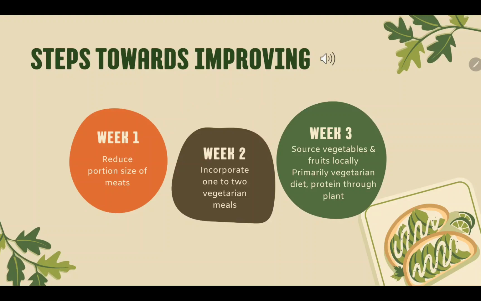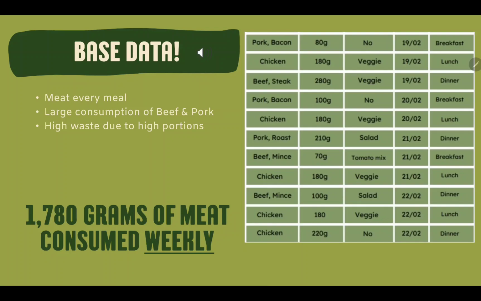So my steps towards improvement: week 1, I wanted to focus on reducing my portion sizes of my meals and in turn reducing my waste. Week 2, I was incorporating 1 to 2 vegetarian meals at minimum. Week 3, I wanted to focus on having a primarily vegetarian diet and incorporating my proteins through plant-based alternatives.